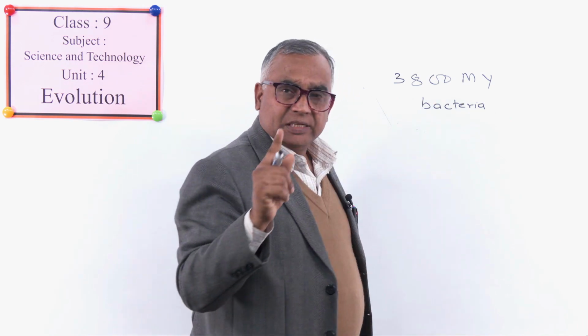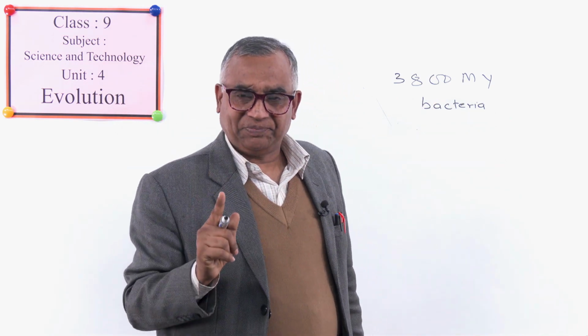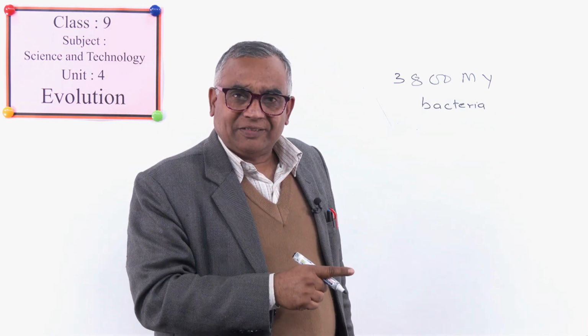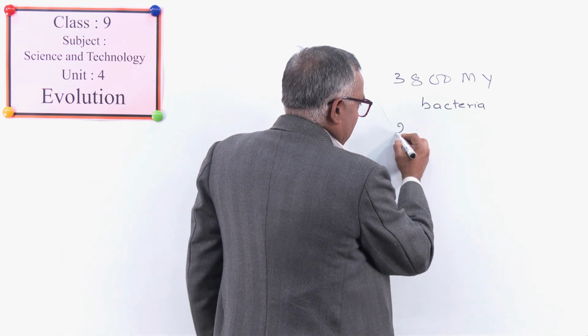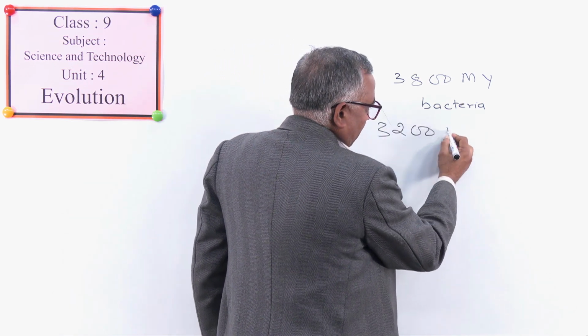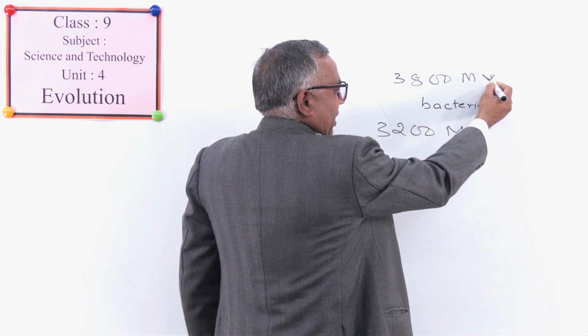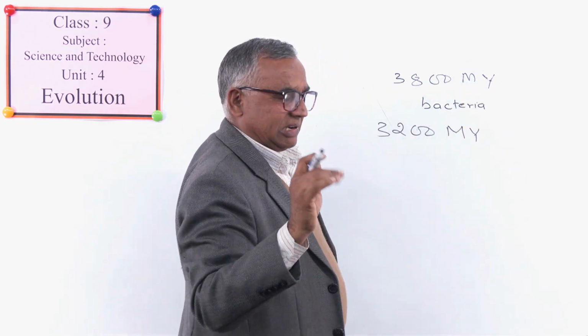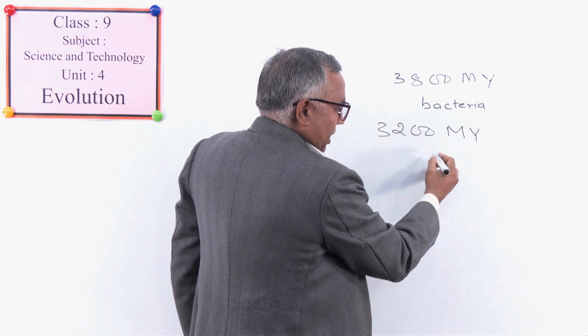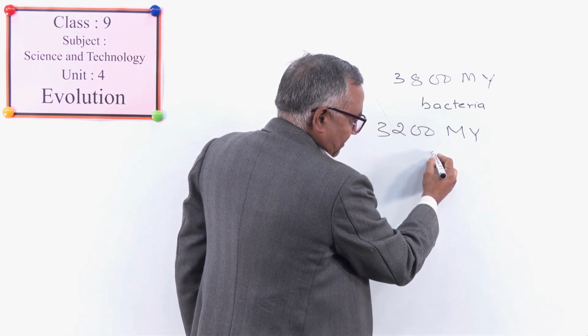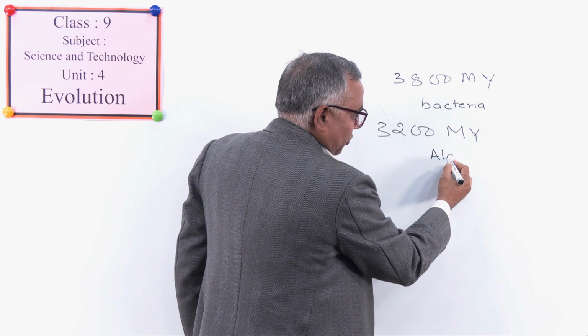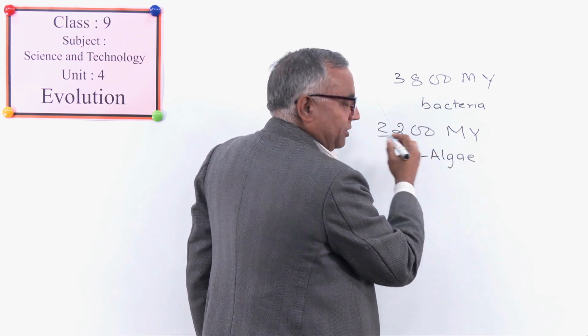This is evidence from fossils. Fossils show that. And about 3,200 million years ago, you can write capital Y, it is your own symbol, not any standard symbol, algae were formed. Algae is plural. Algae were formed.